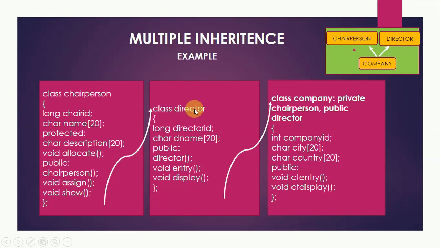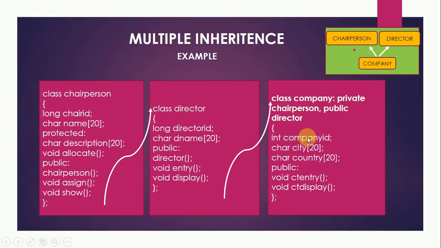Now we have another class, class director, which has the private data members director ID and director name, and the public member functions are the constructor of the class and two other member functions, entry and display. Now we have a class company. You can see here colon we have put, and then it is inheriting privately from the class chairperson and publicly from the class director. So class company is inheriting from two classes, class chairperson and class director. So both these classes are acting as a base class for the child class company.